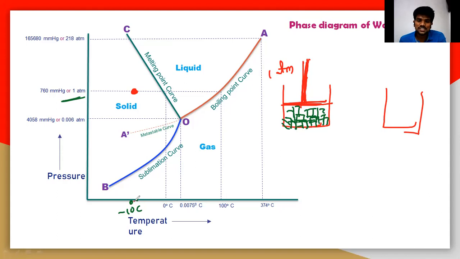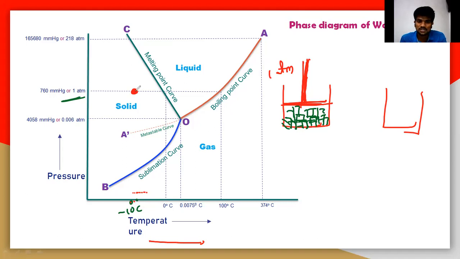Now when you increase the temperature at a constant pressure, that means you are moving to the right side. When you increase the temperature from minus 10 to 0 degrees, slowly we are increasing the temperature like this. So what happens at a constant pressure? We are not changing the pressure.